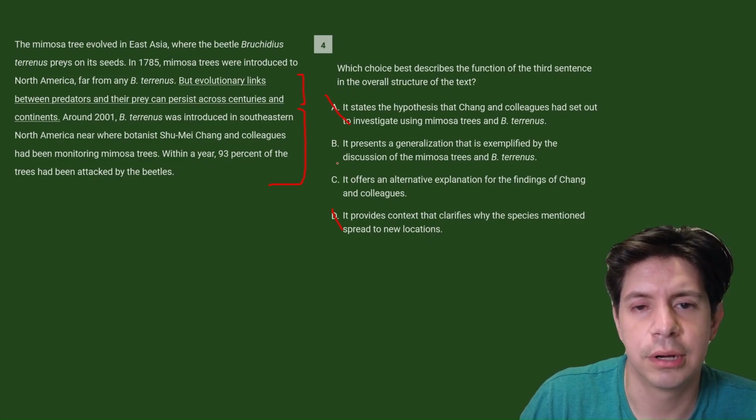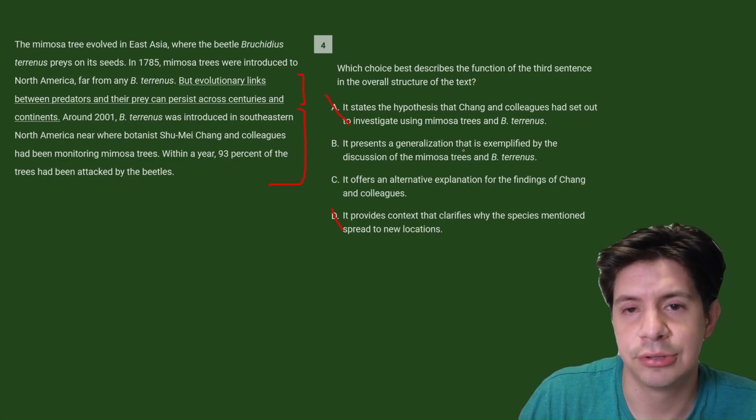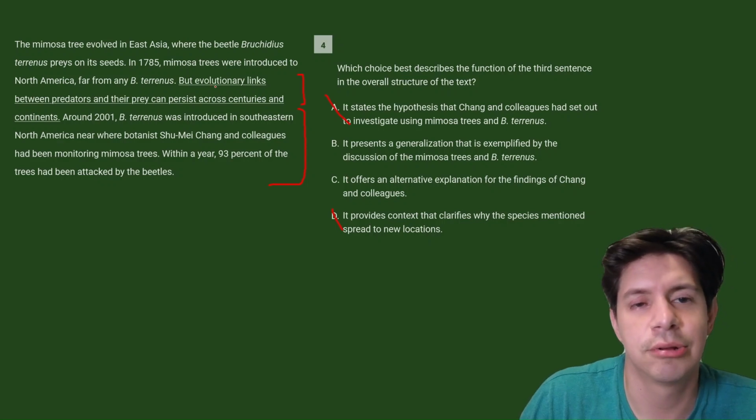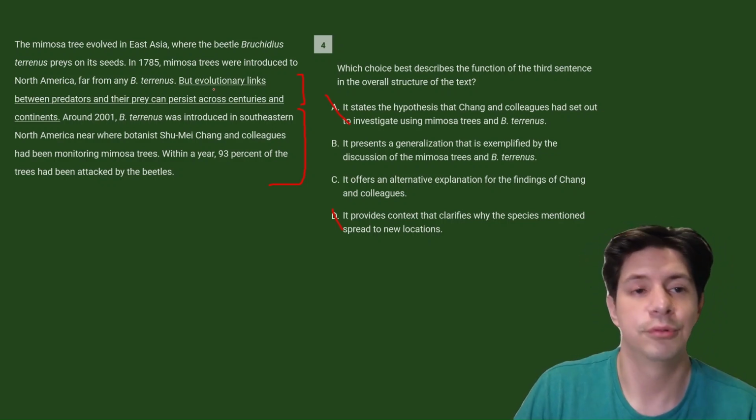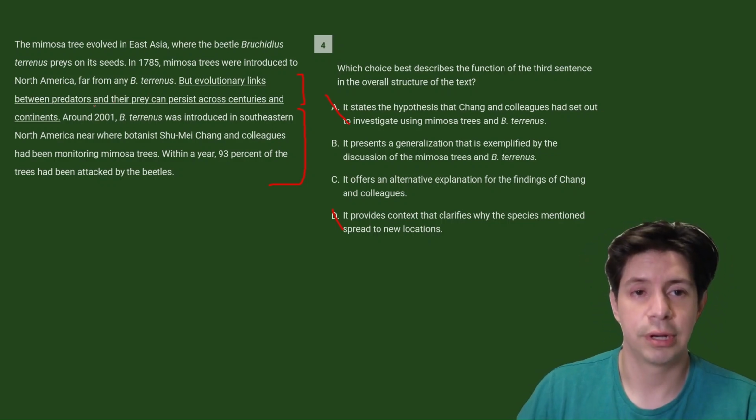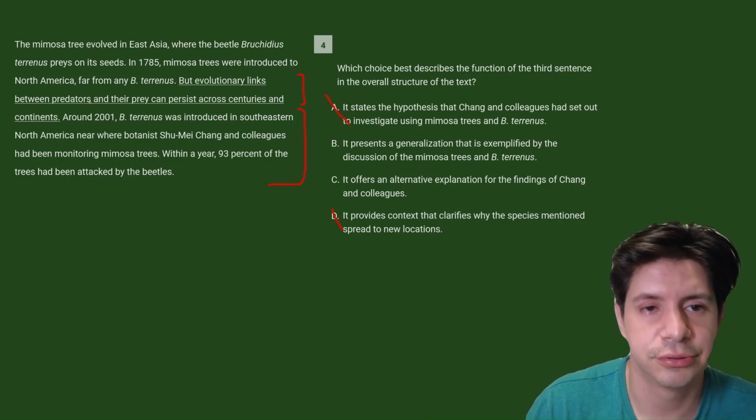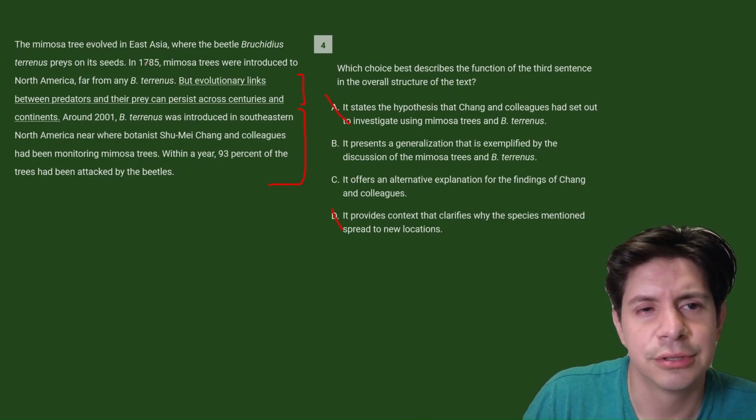So then we are left with B and C, right? It presents a generalization that is exemplified. So the generalization, right, is evolutionary links between predators and prey can persist across centuries. And how is it exemplified by B. tyrannus, right? So it was in 1785 that they were separated because they were introduced to North America.